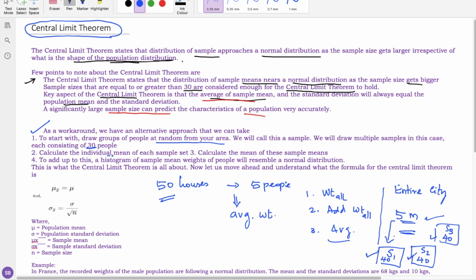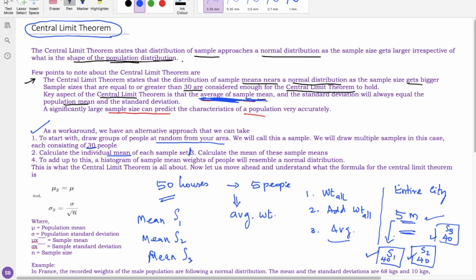Calculate the individual mean of each sample. So I am going to find the mean of sample 1, the mean of sample 2, and the mean of sample 3. Then this is the third point: calculate the mean of the samples. Add these up in a histogram of sample weights, and the means will resemble the normal distribution.